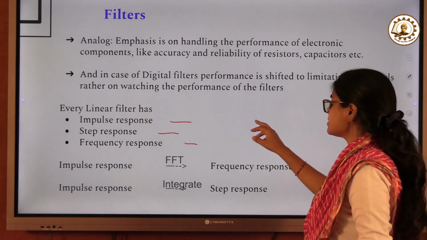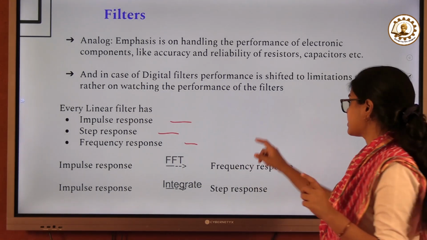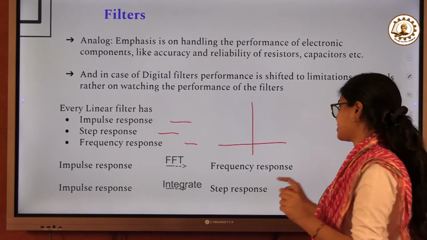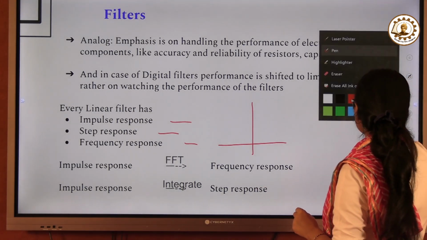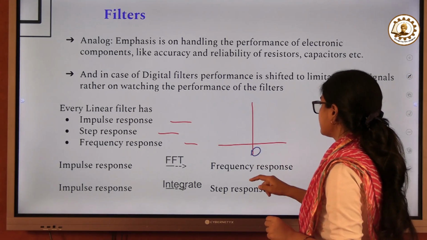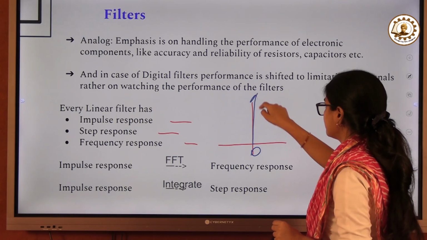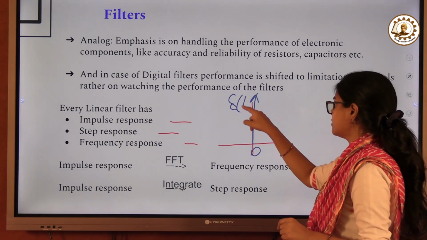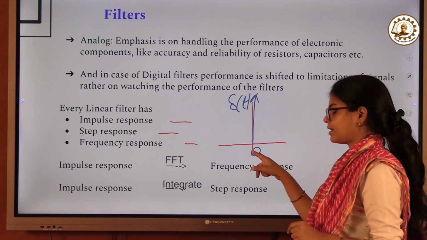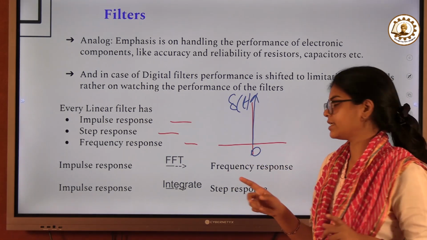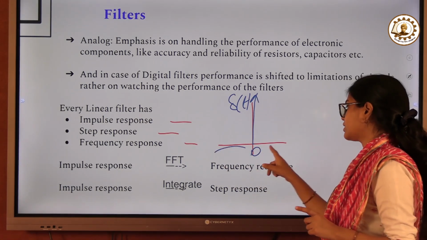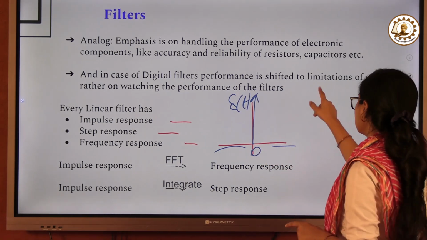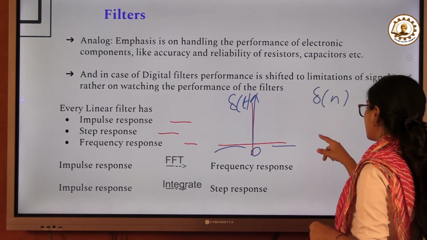So impulse means a sudden, very short duration signal that is given at a particular instant. Let us say at point 0 we gave a signal of infinite value, and at other points it is 0. That is what we call the Dirac delta, delta t: at t equals 0 the value is infinity, and at all other points it is 0. The discrete time counterpart of delta t is what? Delta n.